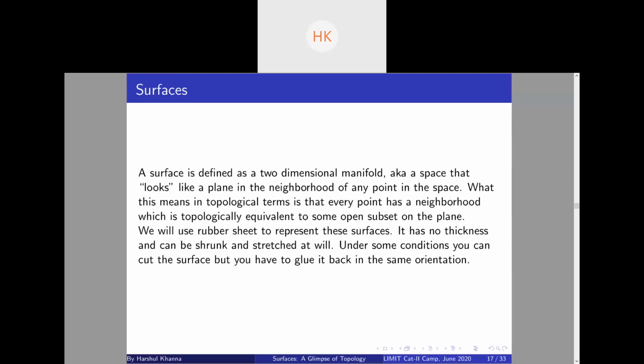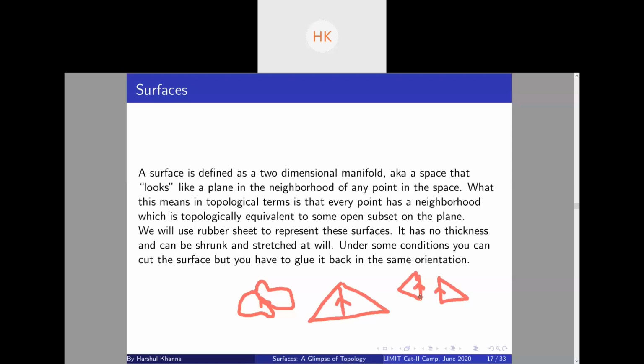For example, let's talk about a triangle. Suppose I have this triangle, I cut it along this with this orientation. So now I have this and I have this with these two orientations.